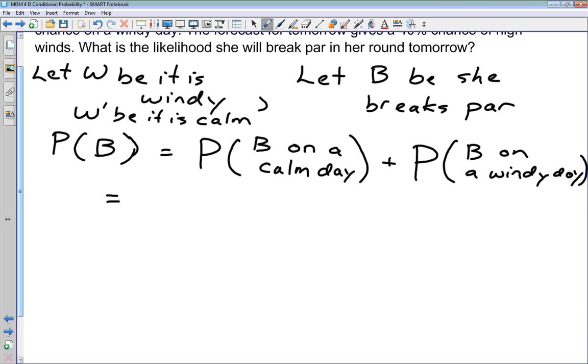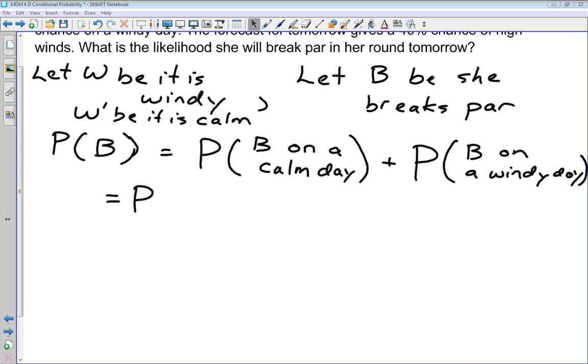So the probability of B on a calm day. Well, these are conditional probabilities. The probability of B occurring here is dependent on whether W occurs or whether W prime occurs. So we want to use our formula for conditional probability for both of these options.